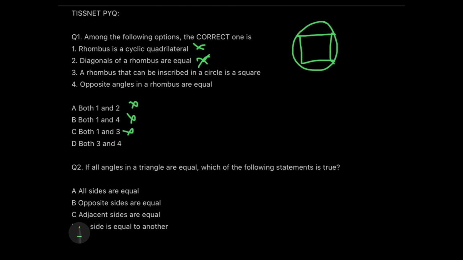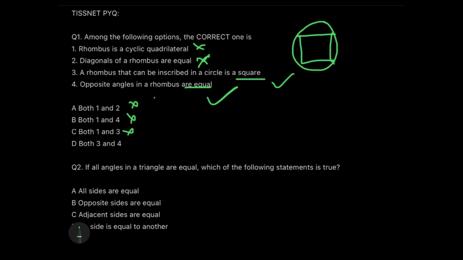Now let's come down to: a rhombus that can be inscribed in a circle is a square. Yes, because if you are able to inscribe a rhombus inside a circle, that means it will have exactly 90 degrees as its angle and it will automatically become a square. So this is correct, and the opposite angles of the rhombus are equal. This is also correct. So the most common thing which we know out of all these four things is that the fourth sentence is surely correct.